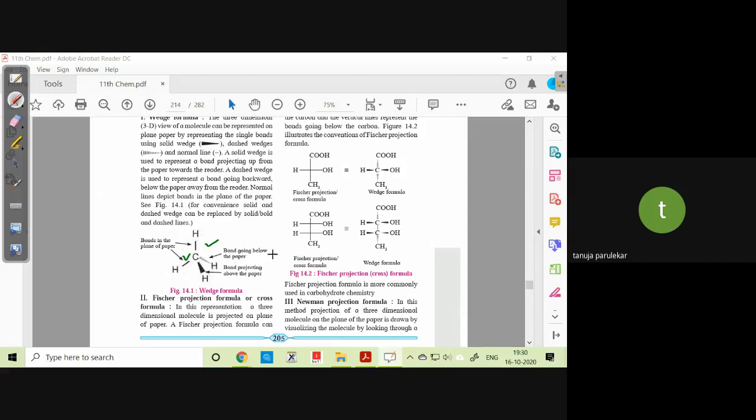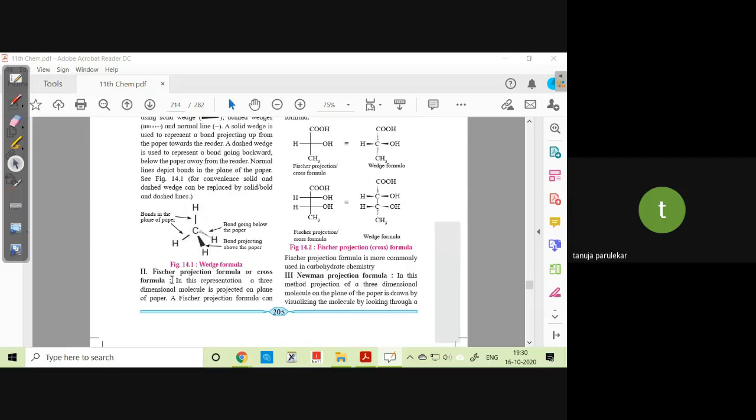This bond is going below, behind the plane of the paper, so I will not be able to see it. Whereas this is the bond which is coming towards me. So this is the language of chemistry wherein you can represent the three-dimensional structure.